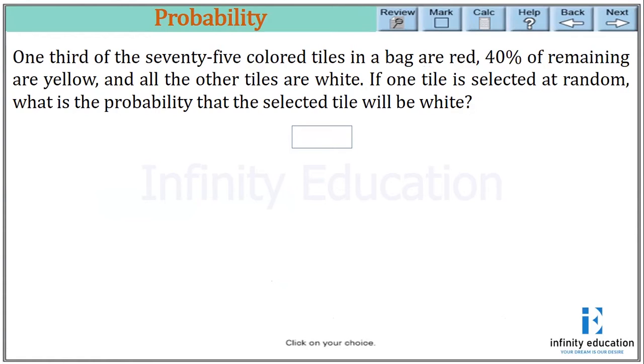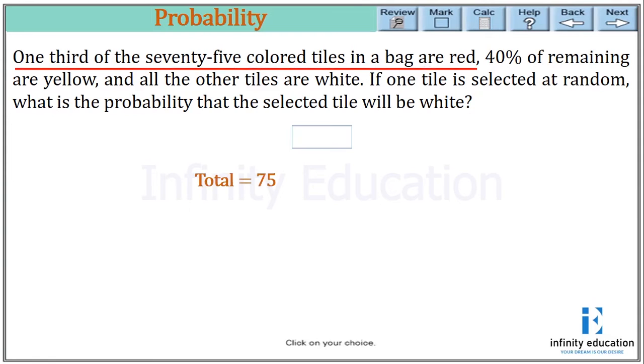So today, with the continuation of the previous class, let's do some more questions from probability. 1/3 of the 75 colored tiles in a bag are red, 40% of the remaining are yellow, and all the other tiles are white. If one tile is selected at random, what is the probability that the selected tile will be white? So we are given that 1/3 of the 75 colored tiles in a bag are red.